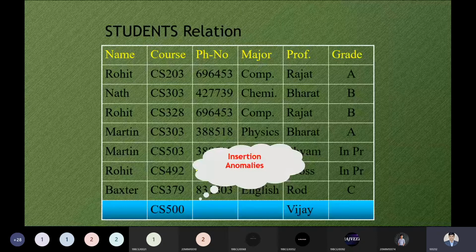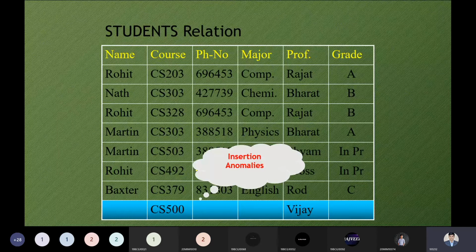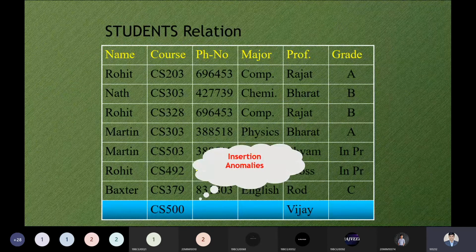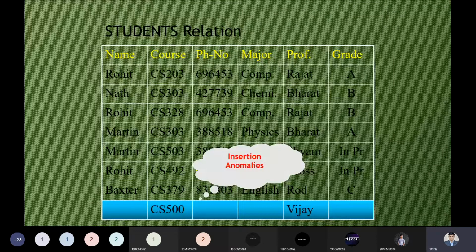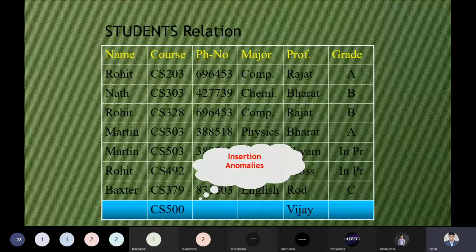Okay, no problem. If I'm trying to insert for the first time, we can insert, but if this is already available in my record, then again I'm having the insertion anomaly. So duplication of the record can happen without any doubt. That is a big point. So insertion anomalies can happen. Normally we can insert any information, but if you're trying to insert the same course number which is already available for a particular student, then what is the sense? There will be no sense.